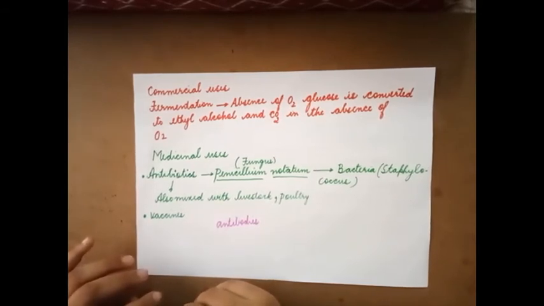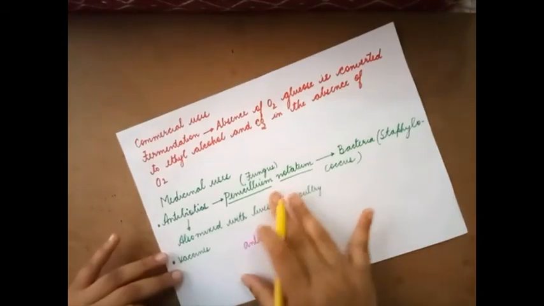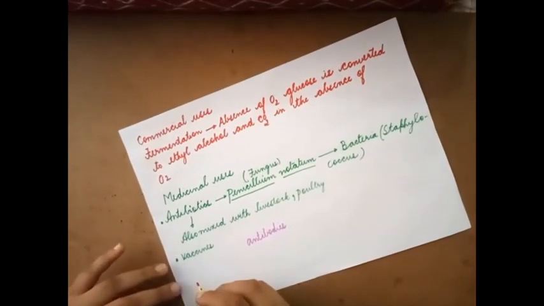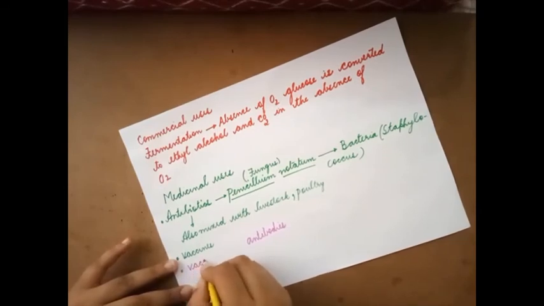Now the process of injecting a vaccine in an organism's body for protection against disease is called vaccination.